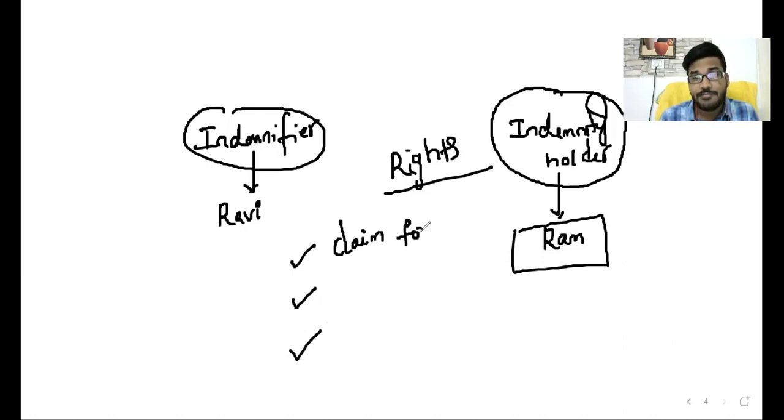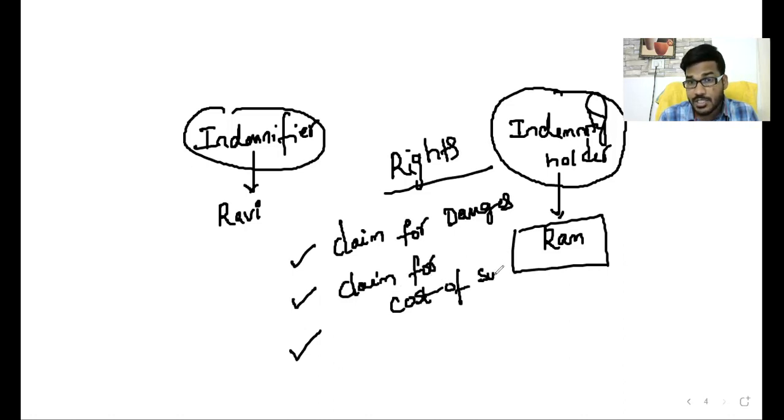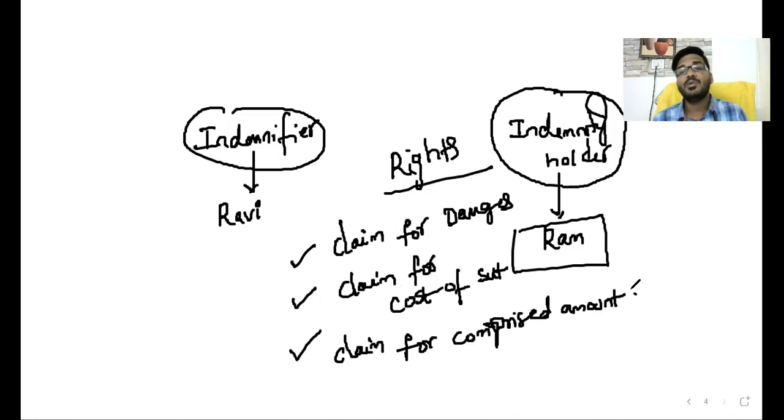Right to claim for the cost of the suit; yes, you can file a case. And right to claim for the compromised amount. So these are the three rights available to the indemnity holder according to the contract of indemnity.